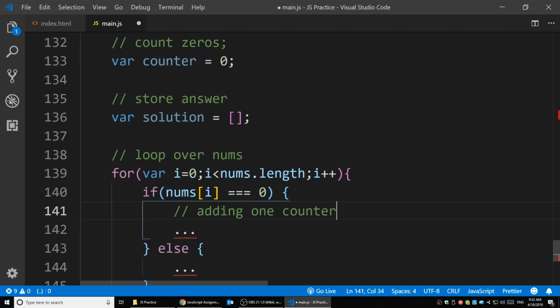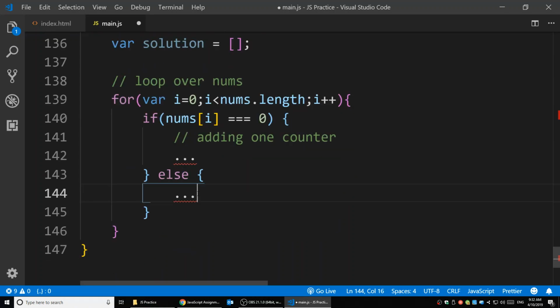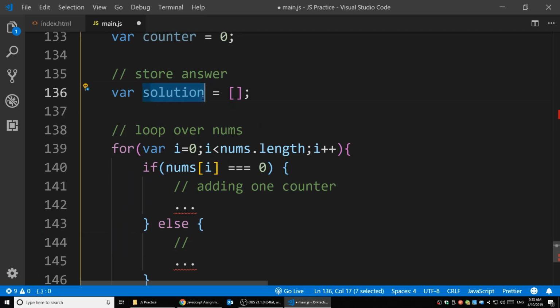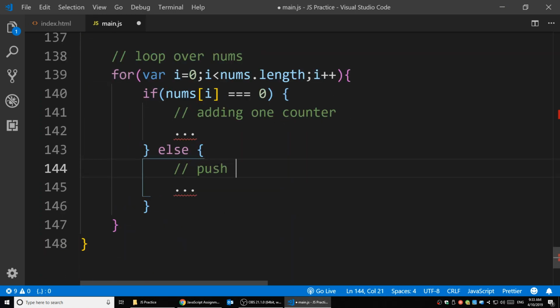So we know there's 1 zero, and if another 0 comes, the counter becomes 2. And else, if that is not 0, we cannot ignore it, because we want to push that into the solution. We push it into the solution.